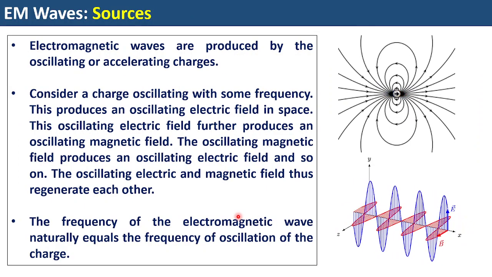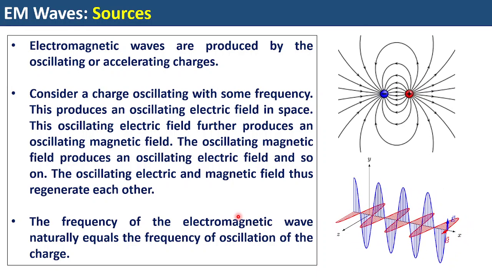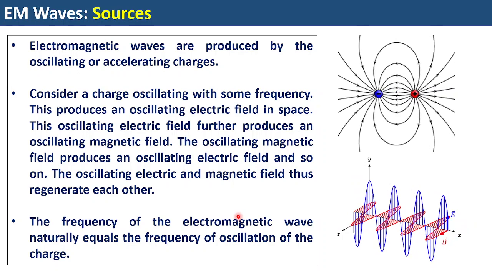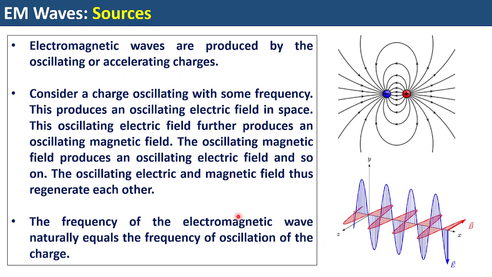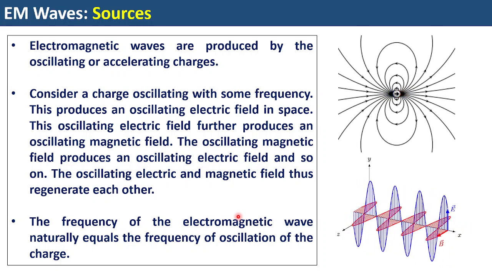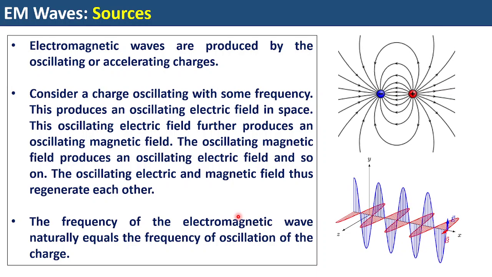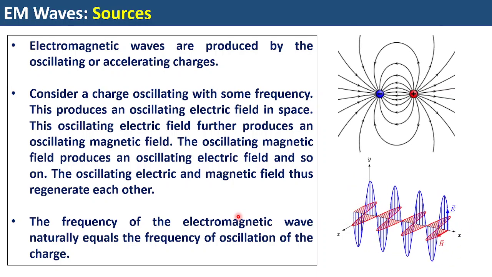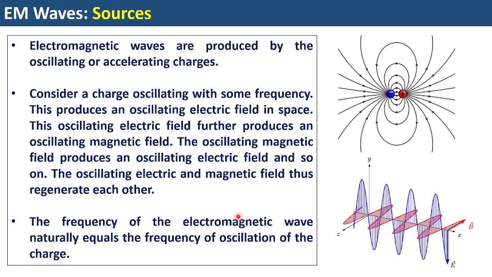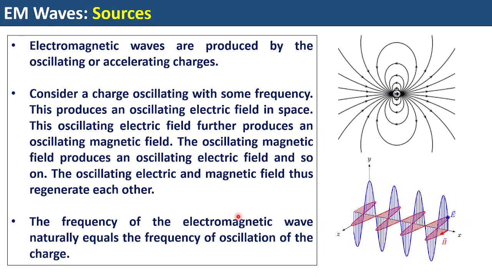Now, how do we produce an electromagnetic wave? That is the question. We understand that electromagnetic waves are oscillating electric and magnetic fields. But the very first question, being a physicist, we should ask ourselves is who is responsible for the generation of that oscillating electric and magnetic field. Electromagnetic waves are produced by oscillating or accelerating charges.